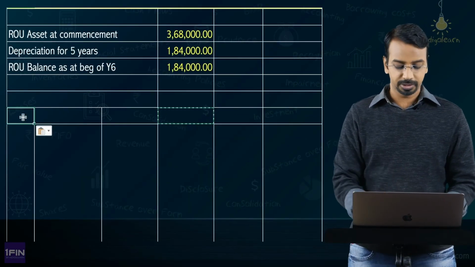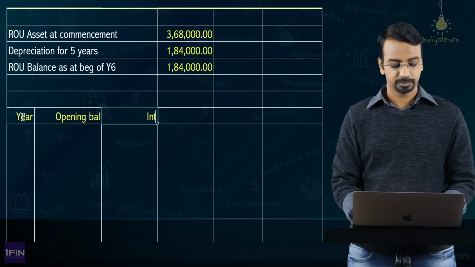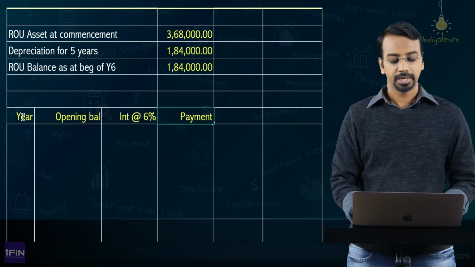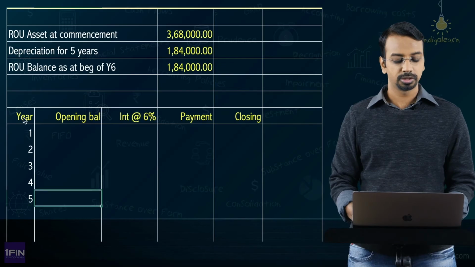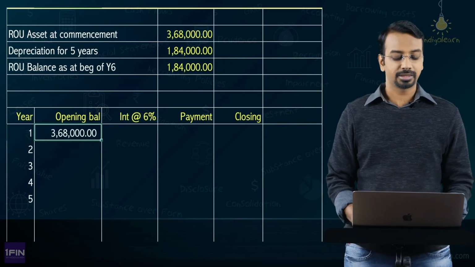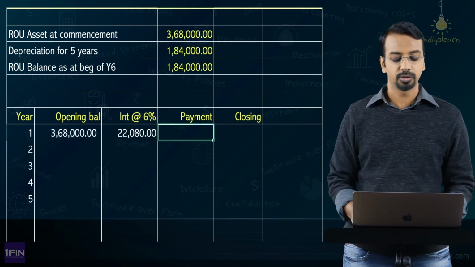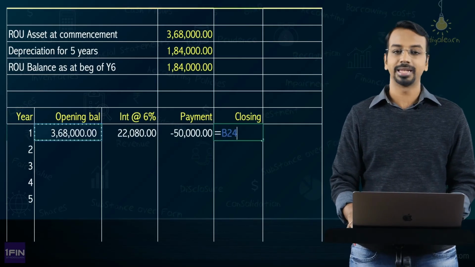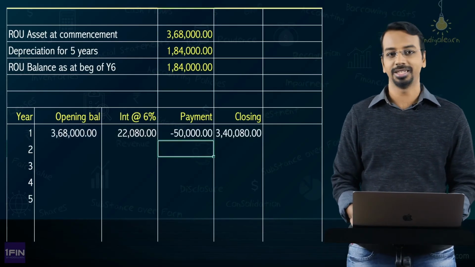Okay, this is one part. For lease liability, we can prepare the schedule. You can place year here, opening balance, interest at the rate of 6%, payment and closing balance. Very simple. 1, 2, 3, 4, 5 years. What is the opening balance? Opening balance is 368,000, right? So now you have the opening balance at 3,68,000, interest at 6%. So 368 multiplied by 6%, you get 22,080. Payment is 50,000. So opening balance plus interest minus payment, you get 3,40,080, right?